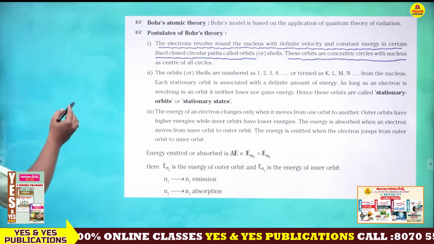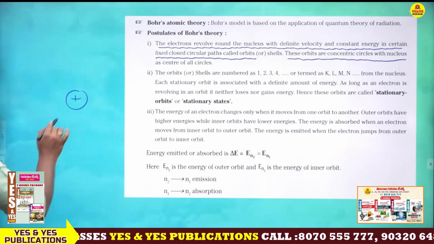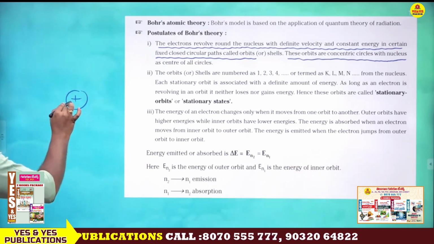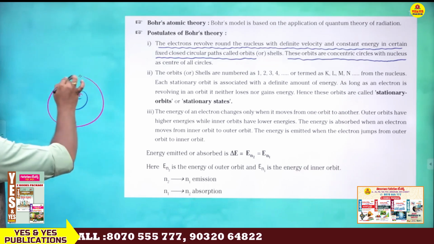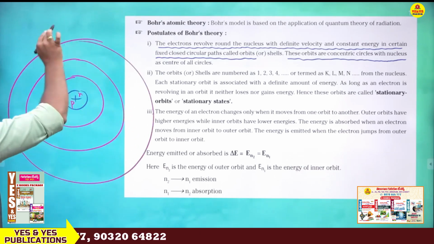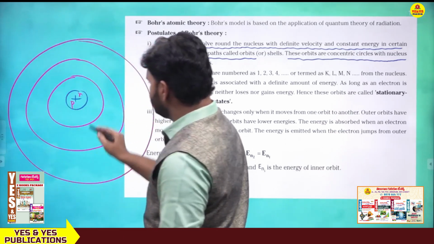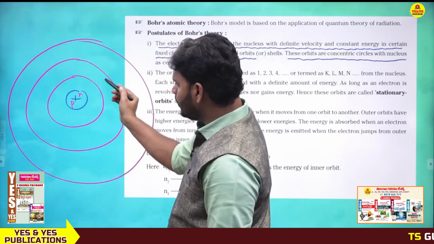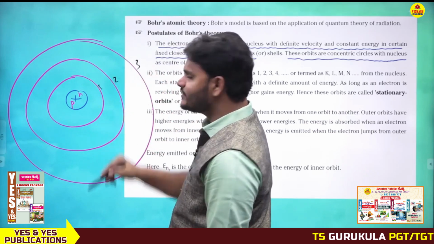Just look at this picture. This is the nucleus. The nucleus contains protons and neutrons. Electrons are circulated around the nucleus. This is the center, this is the nucleus, and outward from the nucleus, this is the first energy level, this is the second energy level, this is the third energy level.